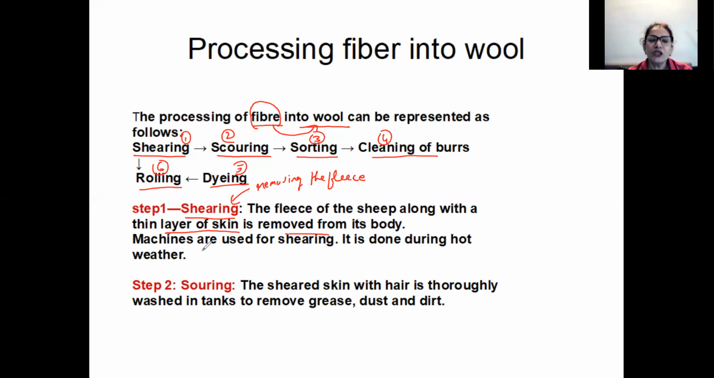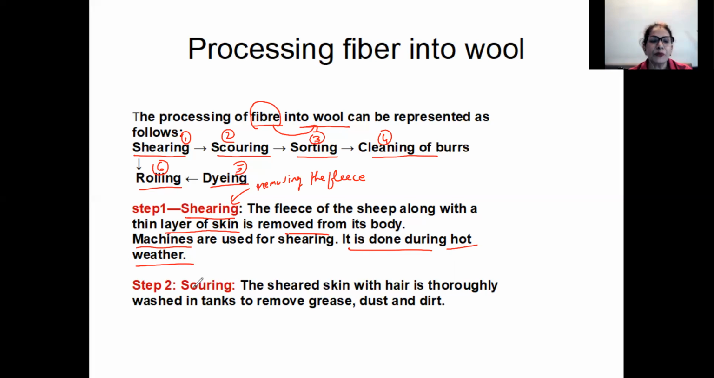Then machines are used for shearing, just like the barber also uses machines these days, although scissors and comb are also used, but machines are also very common. And it is done during the hot weather. Very, very important, this is not done during the winters. This will be done only during the summers. The reason being, in winters, this is the hair which is protecting them from the cold weather.